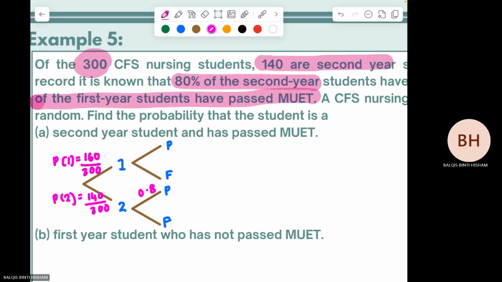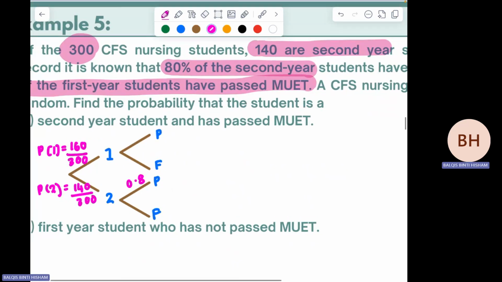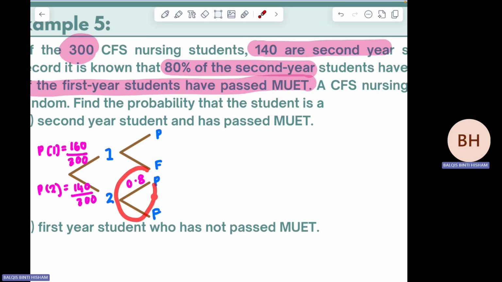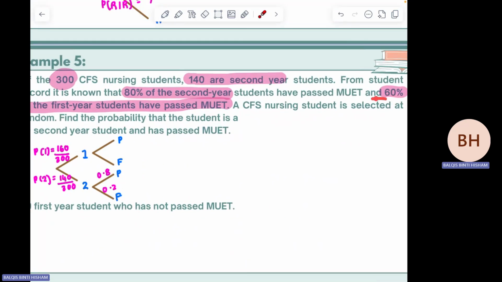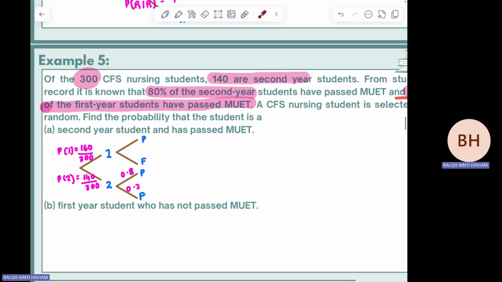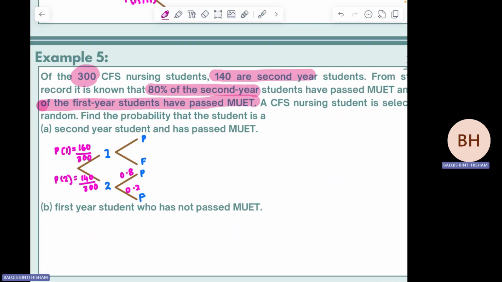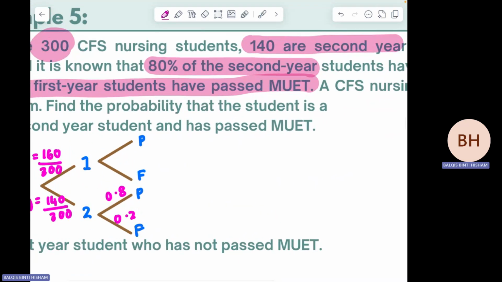Okay. And then the other one is 0.2 because the total must be equivalent to 1. So this one will be 0.2. And given to you also the information that 60% of the first year students have passed MUET. So this one will be 0.6 and then the other one is 0.4.